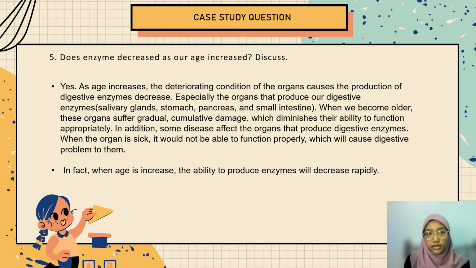When we become older, these organs suffer gradual cumulative damage which diminishes their ability to function appropriately. In addition, some diseases affect the organs that produce digestive enzymes. When the organ is sick, it will not be able to function properly, which will cause digestive problems. In fact, when age increases, the ability to produce enzymes decreases rapidly.